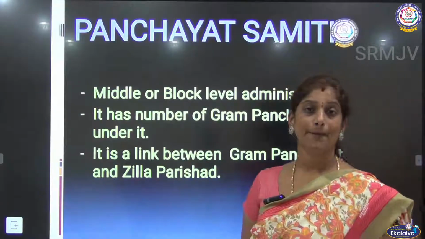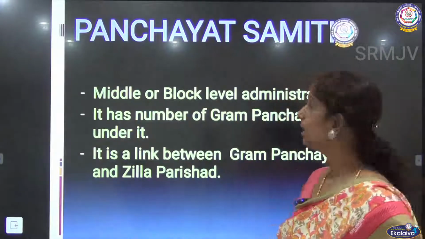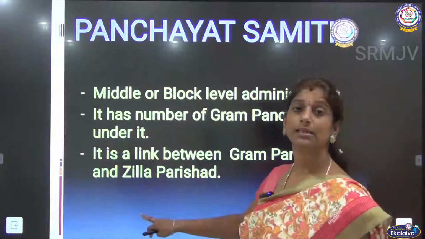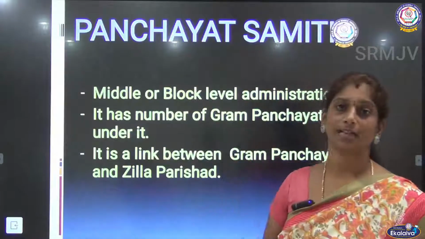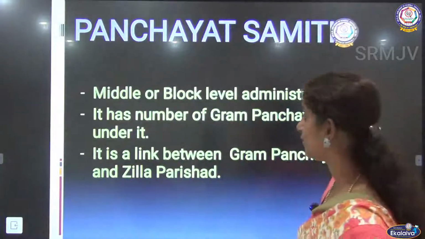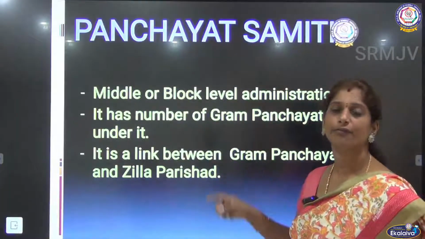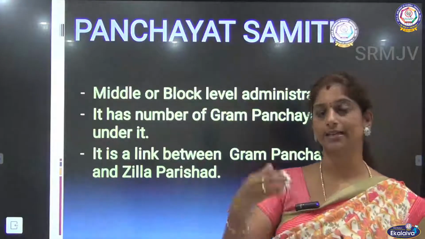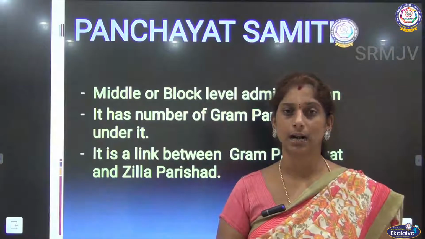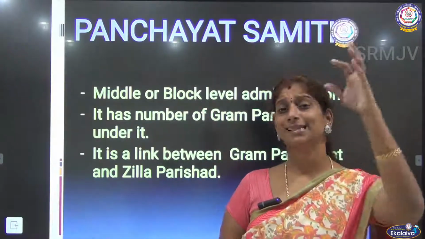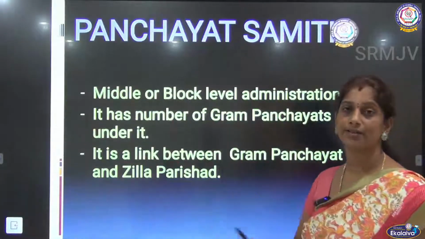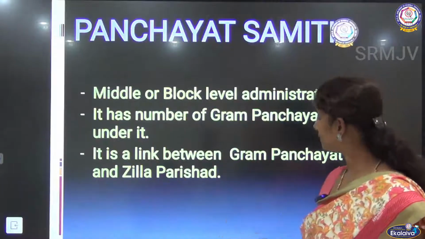Then comes Panchayat Samiti. This is the middle level. As I said, the first one, Zilla Parishad, was district level, and this is the middle level or block level administration, and it has a number of Gram Panchayats under it. So Panchayat Samiti has control over these Gram Panchayats, which means it acts as a link between the two. So this is the link between Gram Panchayat and Zilla Parishad.